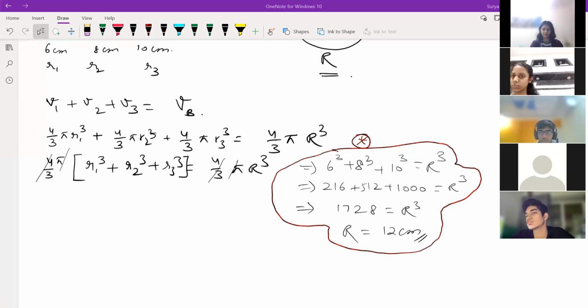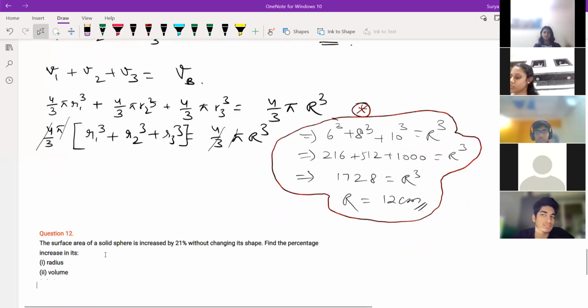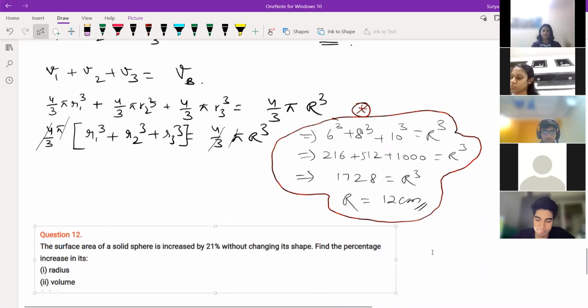Now we are talking about percentage. We just write about percentage now. The surface area of a solid sphere is increased by 21% without changing its shape. Find the percentage increase in its radius and volume.